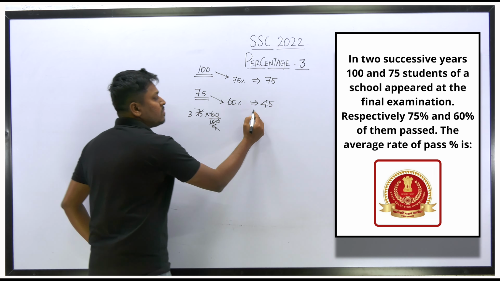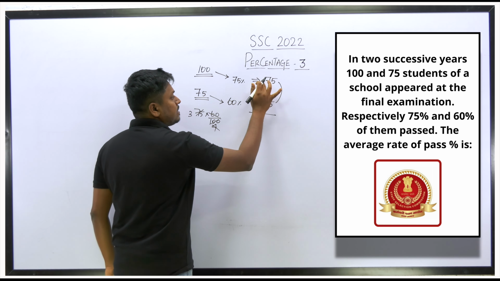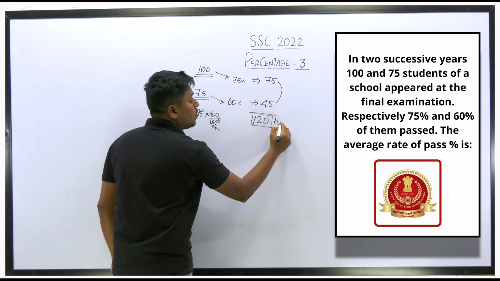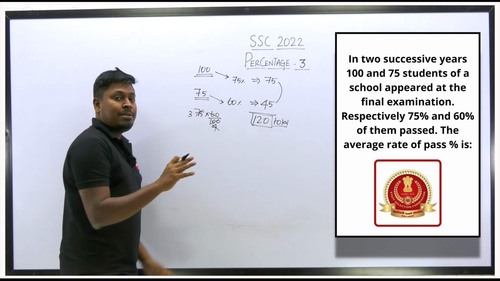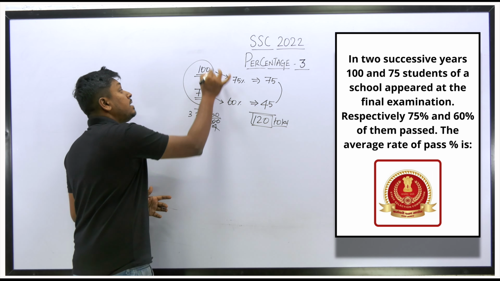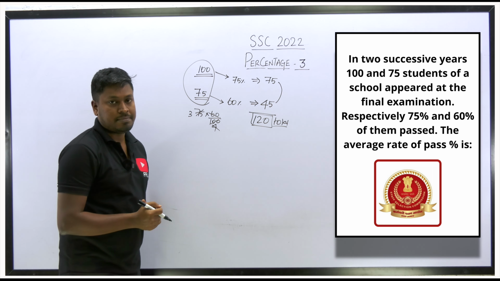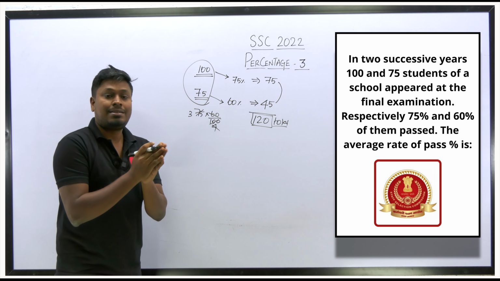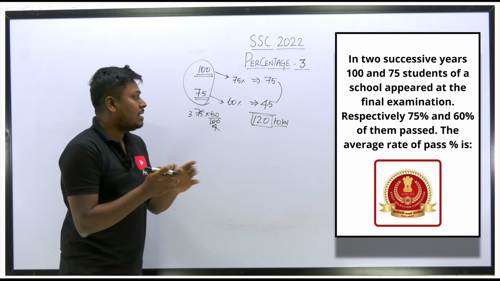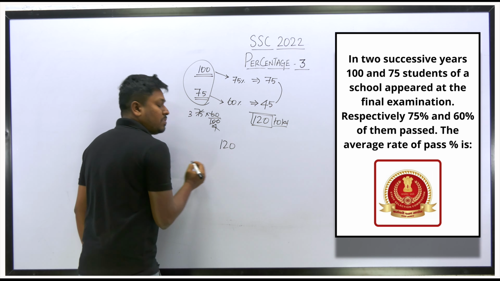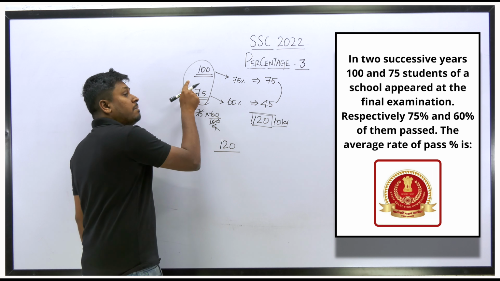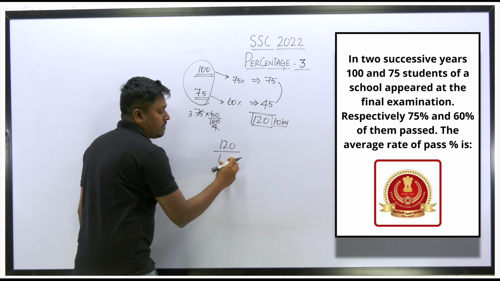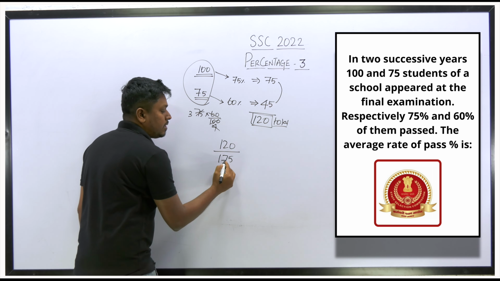What is the total number of students who cleared in the 2 years? 75 plus 45 will be 120. So 120 is the total number of students who cleared in both years. Our target is to find the average pass percentage. We know the total number of students who passed is 120, divided by the total number of students who appeared for the examination, that is 100 plus 75, that is 175. We need to find the answer in terms of percentage.